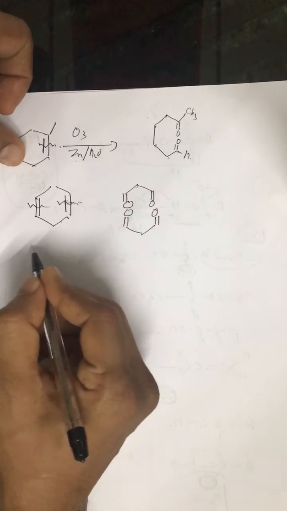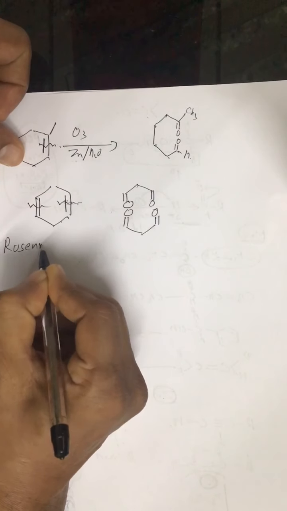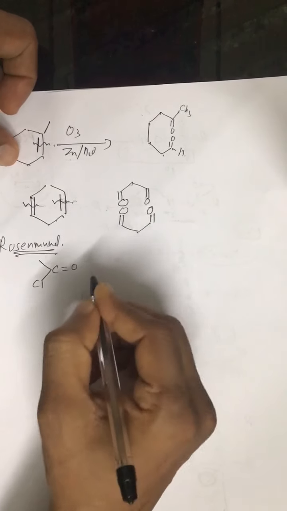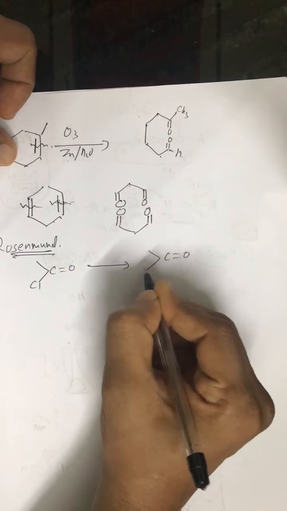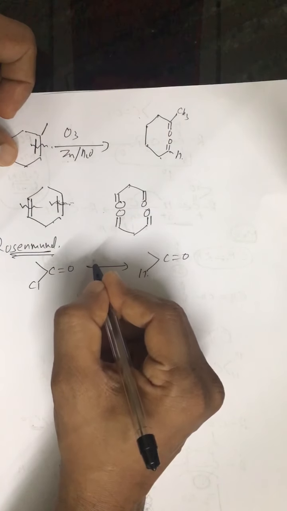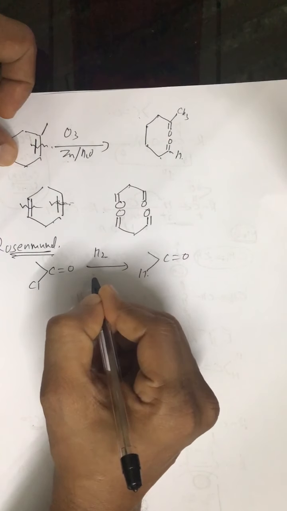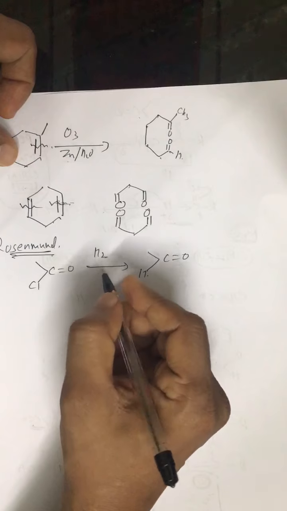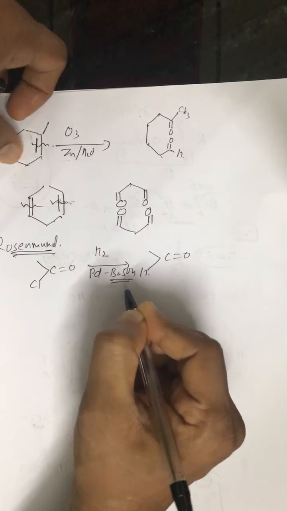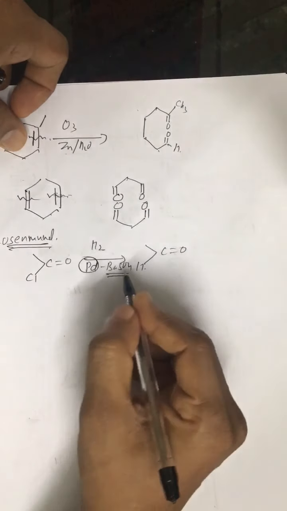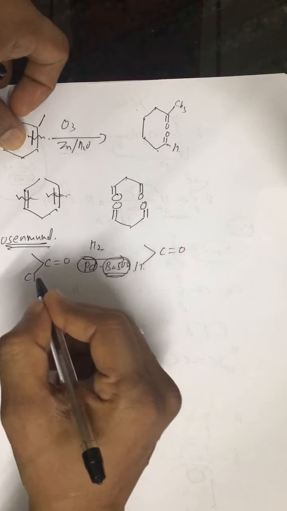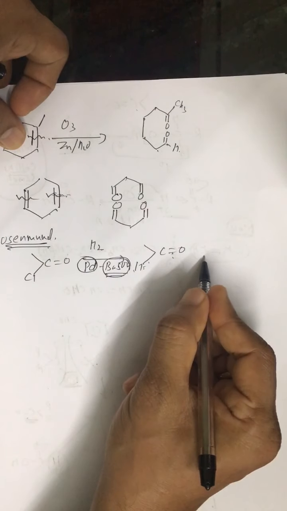And then we have some reactions which are important, that is Rosenmund reduction. Rosenmund reduction is reduction of COCl into CHO group. We use hydrogenation in the presence of palladium and BaSO4. Palladium is the catalyst and BaSO4 is the catalytic poison, so this CHO group is not further reduced.